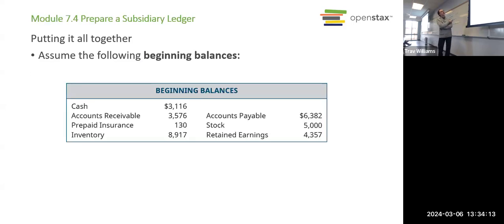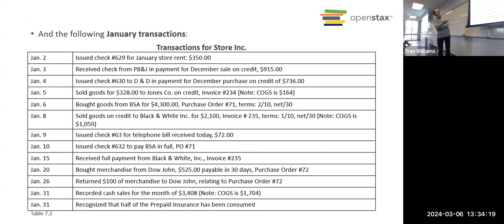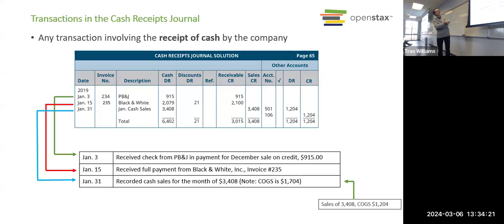Very good. So these are some beginning balances. This is just for reference, a bunch of transactions for reference. So let's go ahead and see how this all gets journalized. So, cash receipts journal. We've got 3 different transactions. First one, we see that there was an invoice. We see that we got $915 of cash, and we credited accounts receivable. So this tells us that a customer is paying us money that they owe us, right?